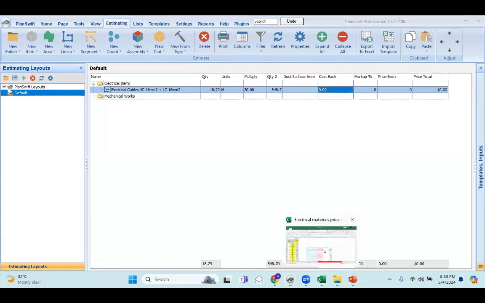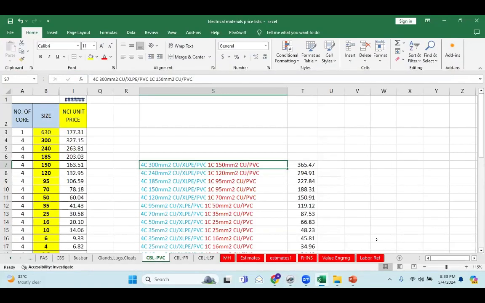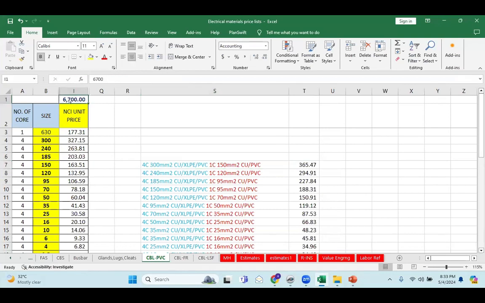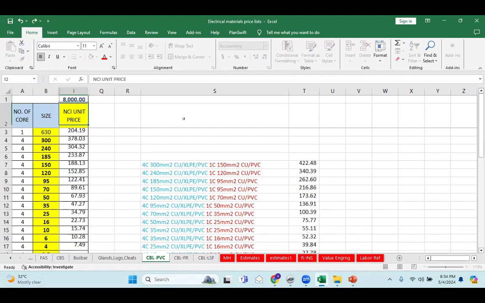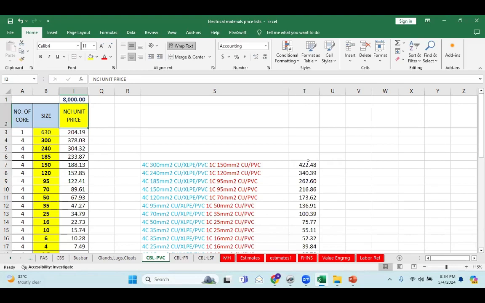I will show you one more sheet. This is my electrical material prices. This is based on the copper prices. When the copper price changes, you have to increase this value, and once you increase it, you will get this value. Let's say, for example, the current copper price is 8,000. So just look over here, 365, when I put 8,000, automatically this will change.